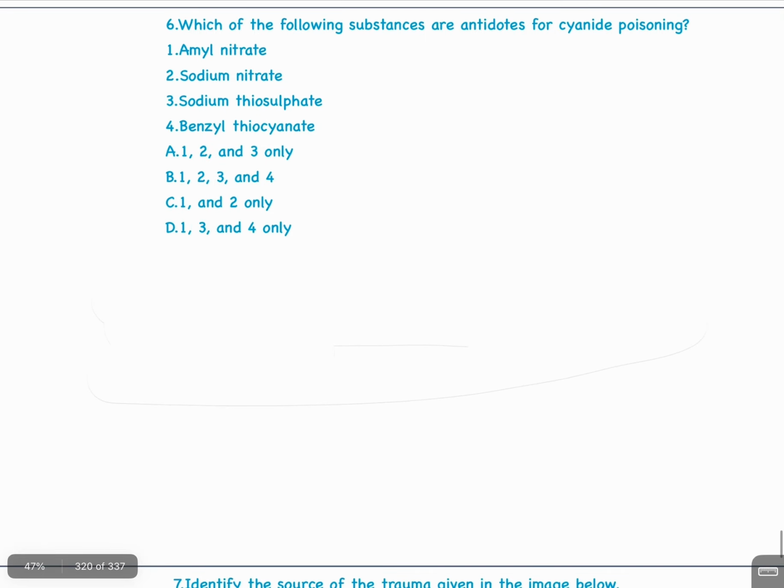Question number 6. Which of the following substances are antidotes for cyanide poisoning? 1. Amyl nitrite, 2. Sodium nitrite, 3. Sodium thiosulfate, 4. Benzyl thiocyanate.